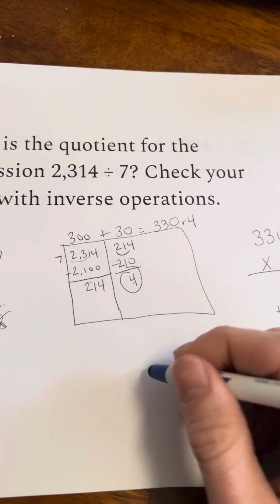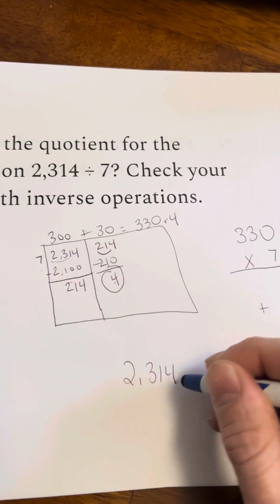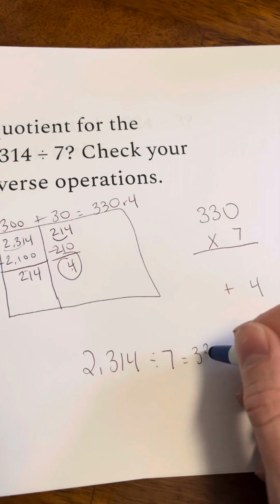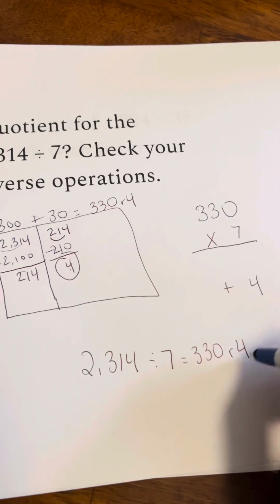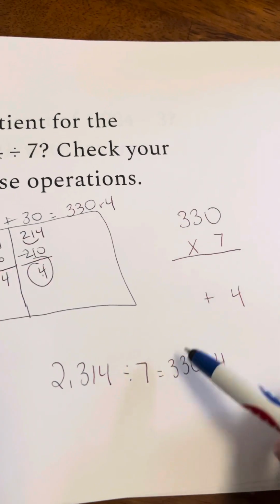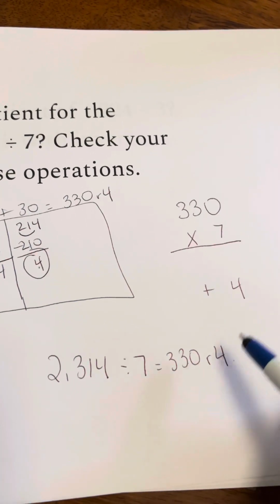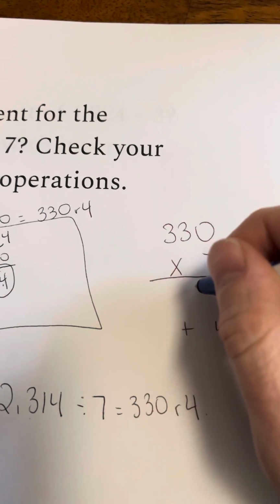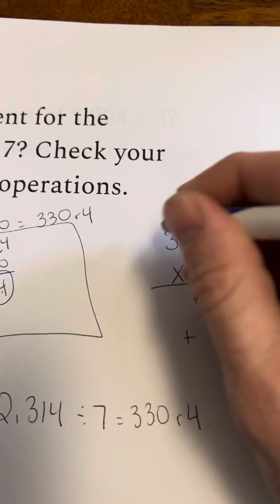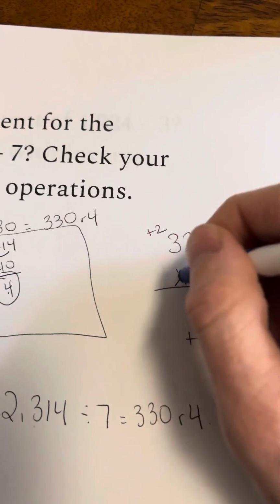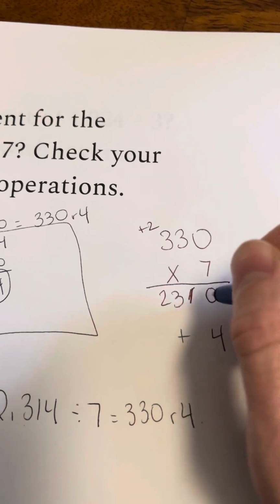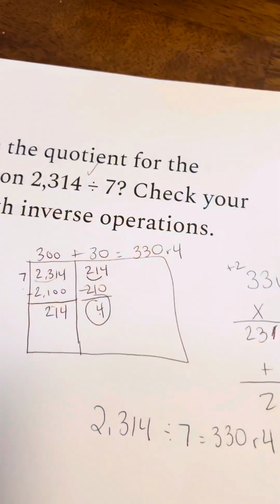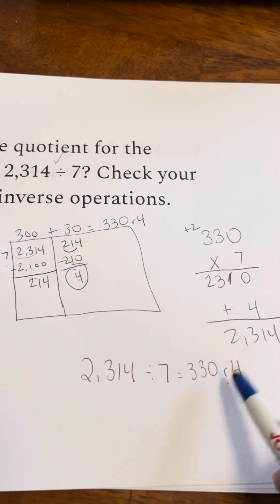And the reason I do this is because if I think that 2,314 divided by 7 equals 330, remainder 4, then I should be able to multiply this times this and add this and see that. 7 times 0 is 0. 7 times 3 is 21, so I put a 1 plus 2. 7 times 3 is 21, plus 2 is 23, plus 4 is 2,314. It's the same as the number in my question, so my quotient is correct.